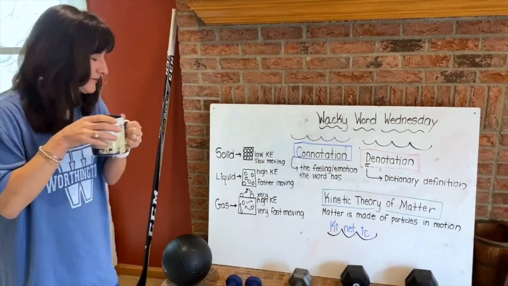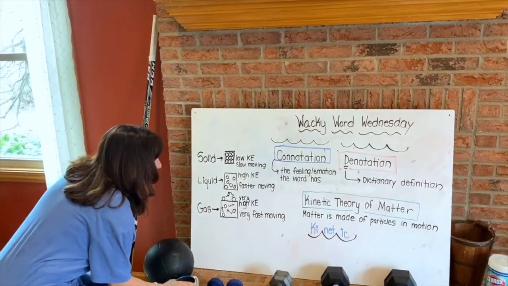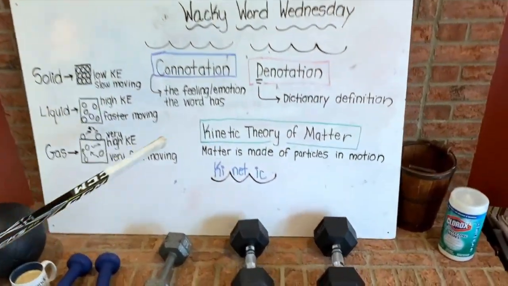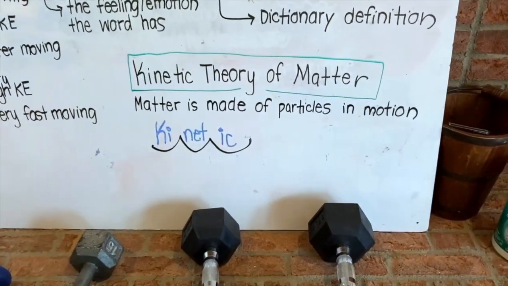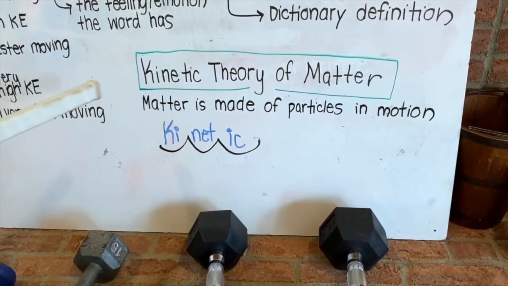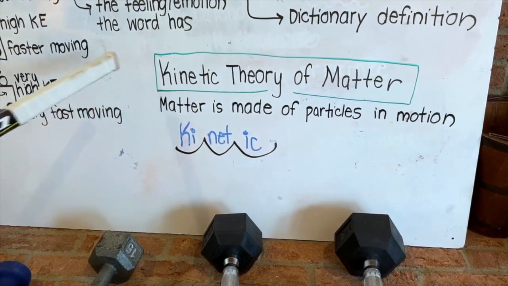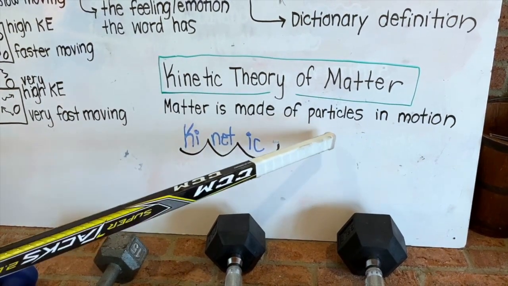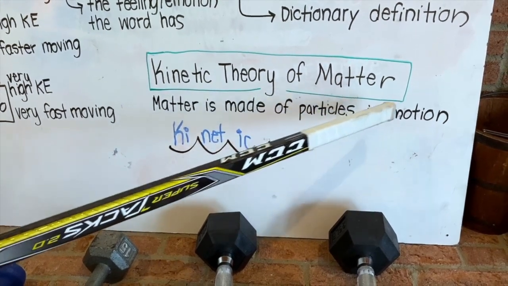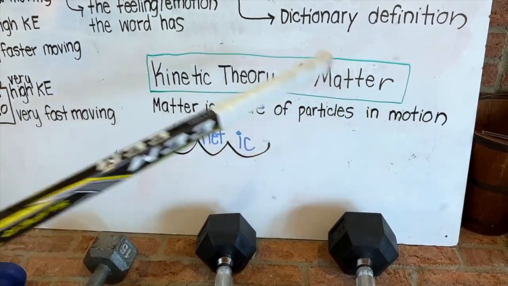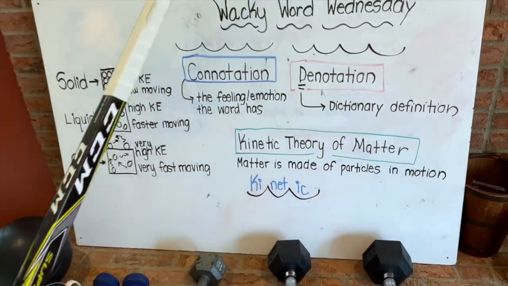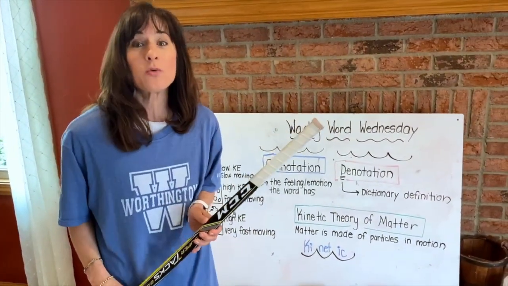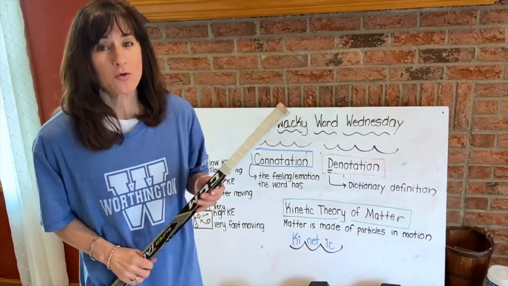Our first word today is the kinetic theory of matter. Taking my handy dandy hockey stick and using it as a pointer. Remember, in science, we've been talking about matter is made of particles, and those particles are in motion. We've been calling that kinetic energy. As part of Wacky Word Wednesday, we need to break down the word kinetic so we spell it correctly.